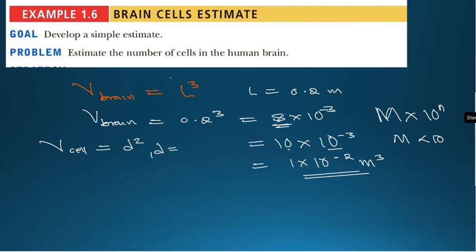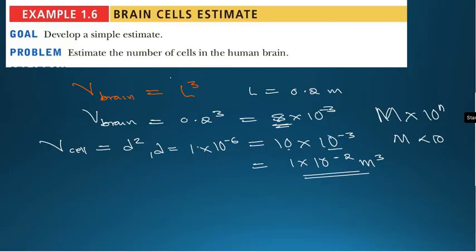Let me say 1 times 10 to the power negative 16 there. This is what you need to know.